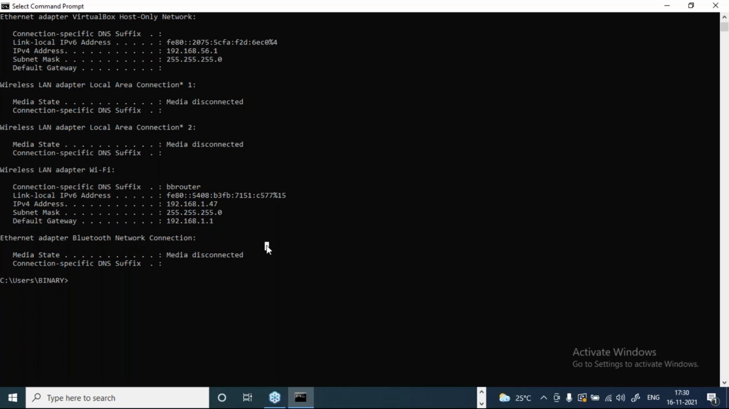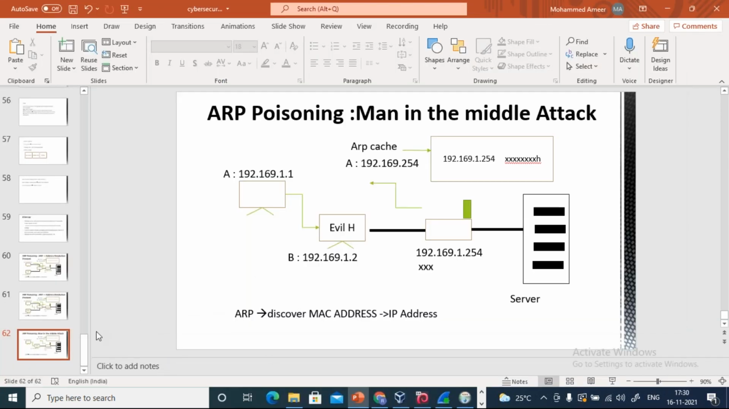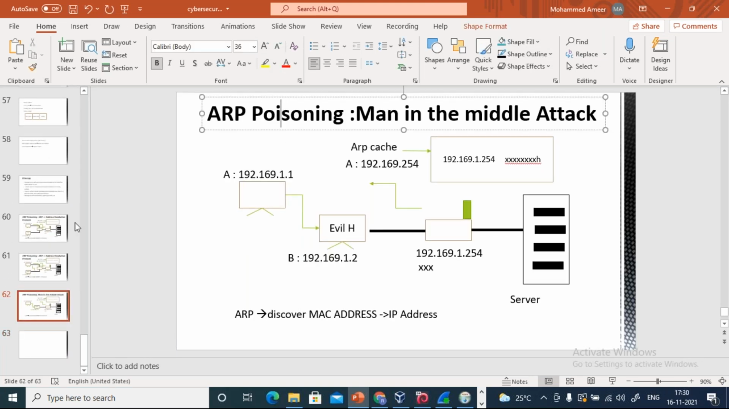Now, let's say I want to see the ARP cache. I'm pronouncing it as ARP. So let's say I want to check the ARP cache. So what I will do, I will write here ARP. Please make a note. In order to see your ARP cache, you can type this command. That is arp -a. Let me just minimize this window and type in here as well.